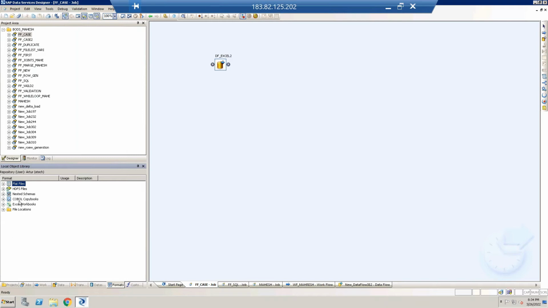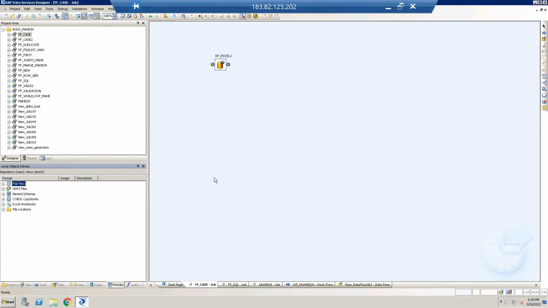Likewise, if you have different types of files, like COBOL copybook, HDFS, these kinds of files, we can call them formats. In formats, we have these types of file formats. With the help of these file formats, we can scan our data from the source place to BODS.